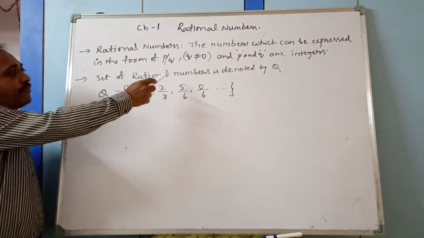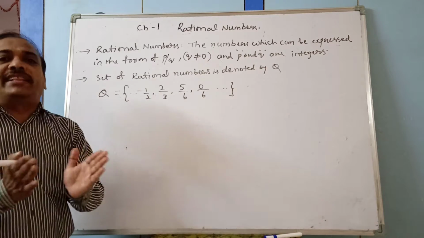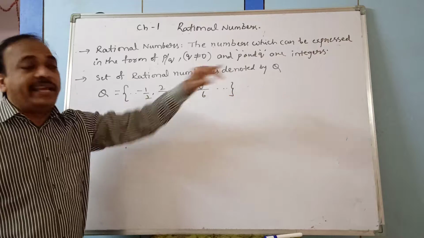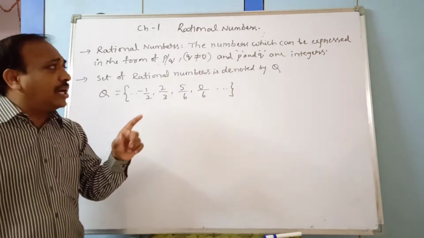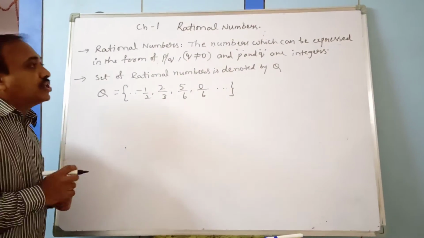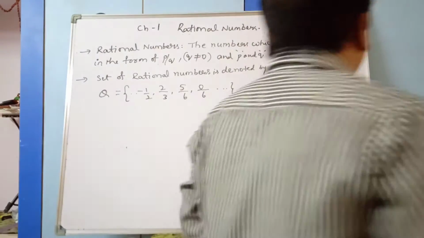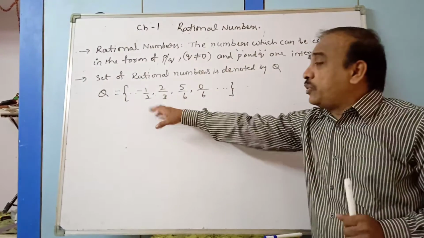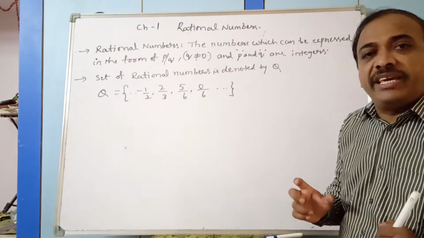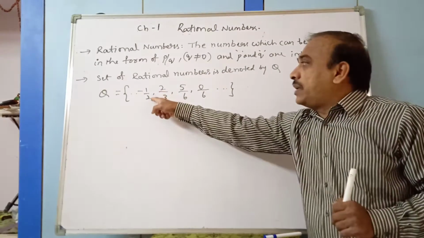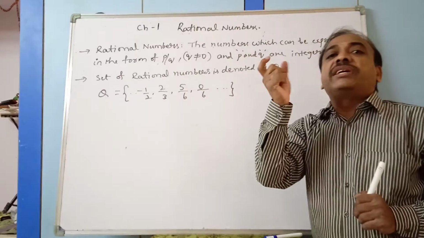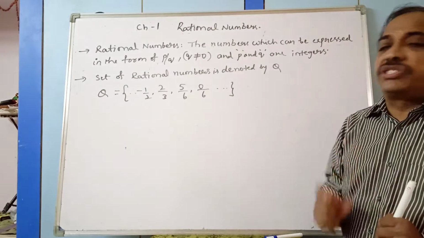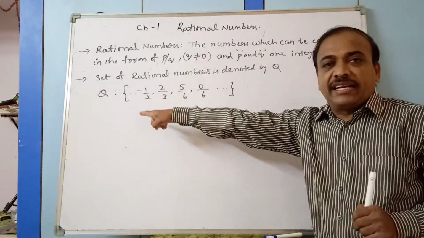A set means a collection of the same kind together. The set of rational numbers is denoted by Q. Q is nothing but quotient. From the word quotient, they have taken the letter Q. Why quotient? Minus 1 by 2: when you divide, whatever you get is called the quotient part. So from the quotient they have taken the letter Q.